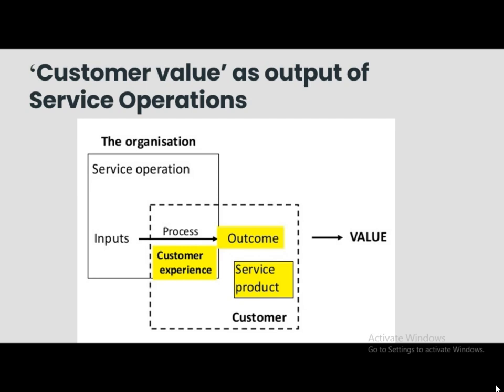Output can be customer value. So this is important from the customer's point of view, that is customer perceived value. There can be a gap between perceived benefits from the customer. So for service organizations, customer value as output is extremely important.